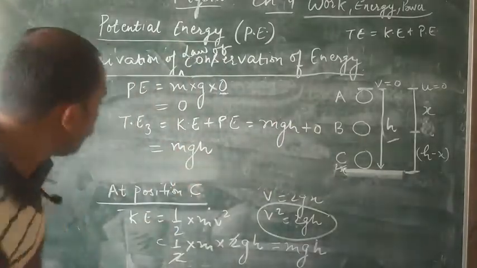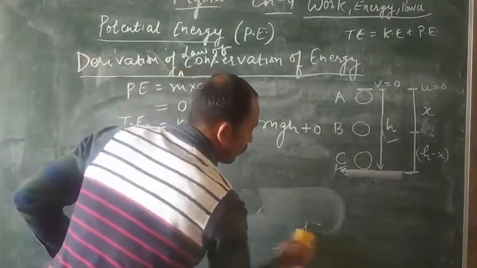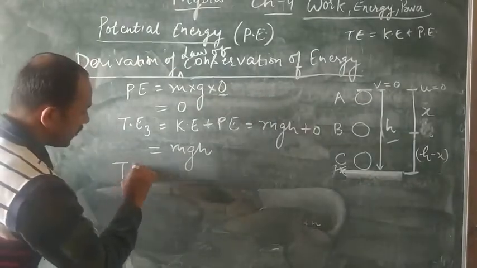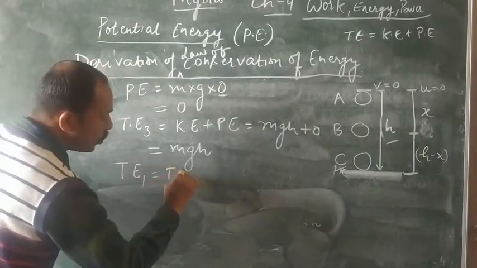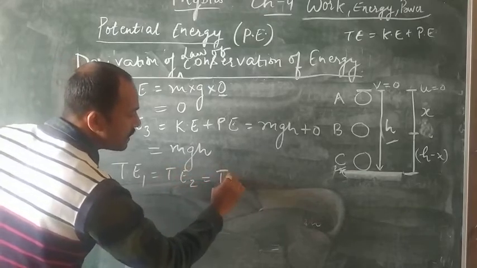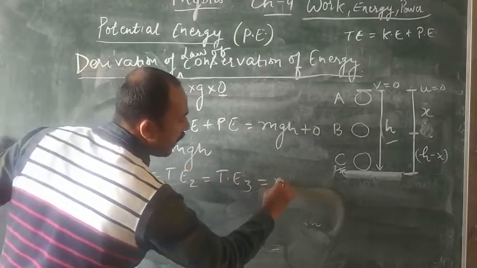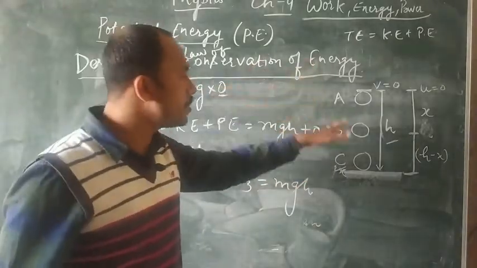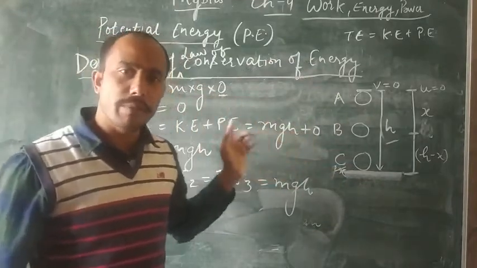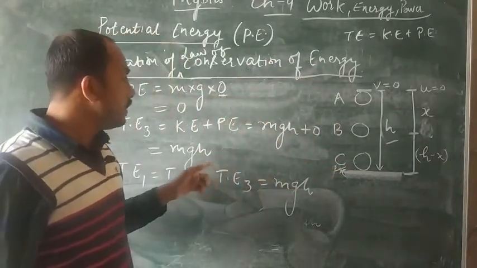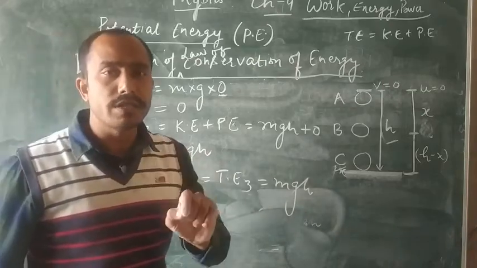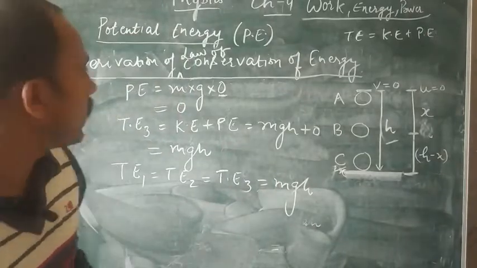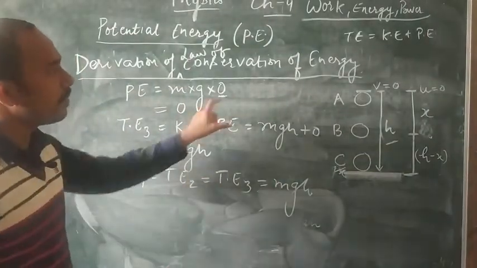So from this we know that total energy in all three cases, total energy 1, total energy 2 and total energy 3, is equal, that is mgh. That's why I said that energy can neither be created nor be destroyed, but it can be transferred from one medium to another, and the total energy will remain constant in all the cases. Clear? This is the law of conservation of energy.